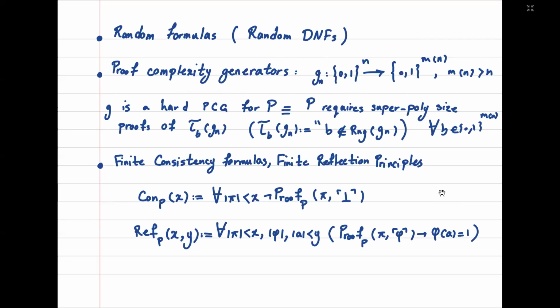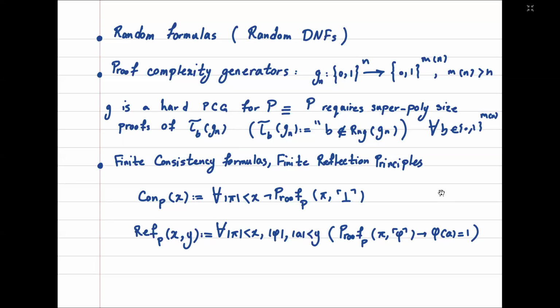There are three main categories of hard formulas that experts believe should be hard for any kind of proof system. The first one is random formulas, such as random DNFs with suitable densities. The second one is proof complexity generators, which I'm going to define very briefly.